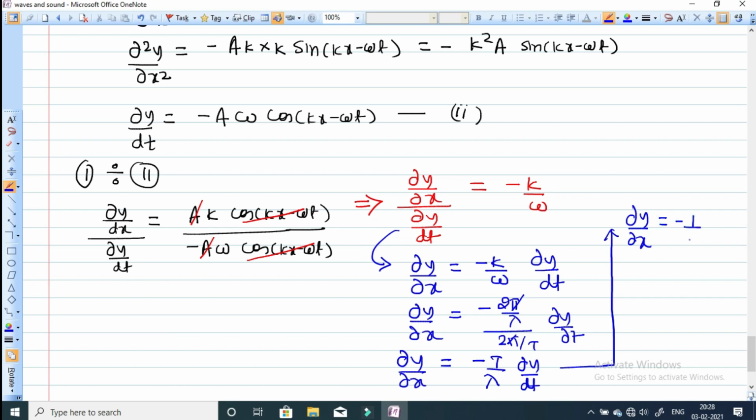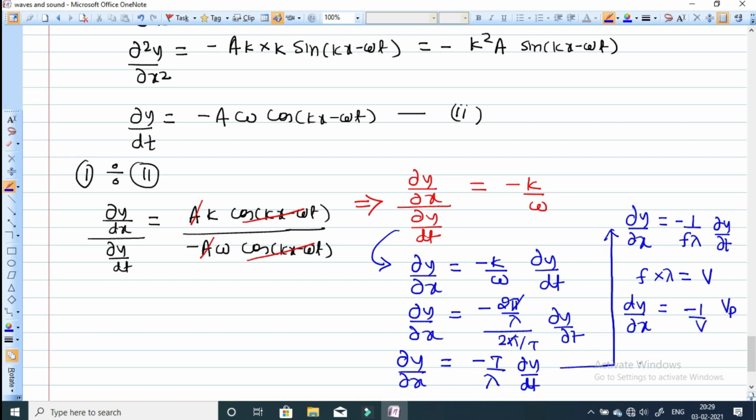T is in the numerator, so frequency will be in the denominator, and it will become f into lambda times dy by dt. I've told you dy by dt gives you the particle velocity, and f into lambda, frequency into wavelength, is equal to the speed of the wave v. So dy by dx equals minus 1 by v into dy by dt. Dy by dt gives you vp.